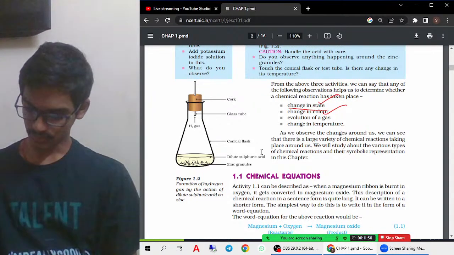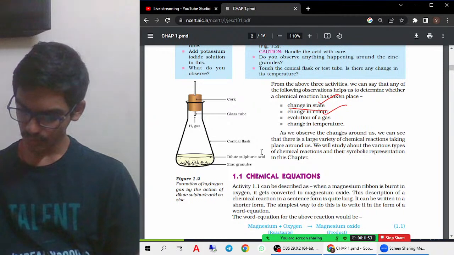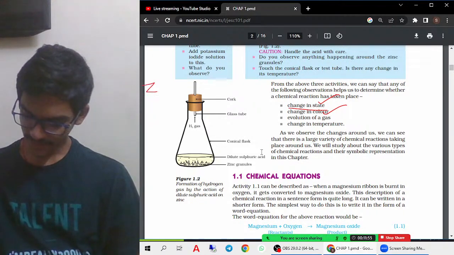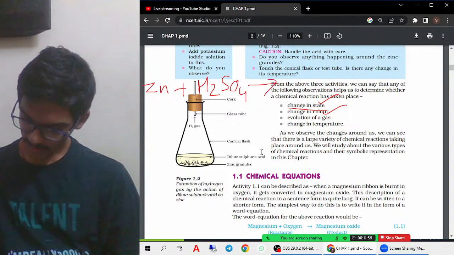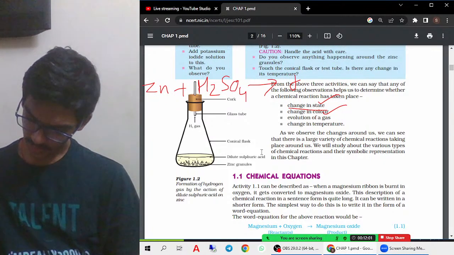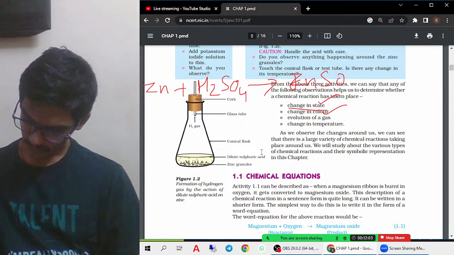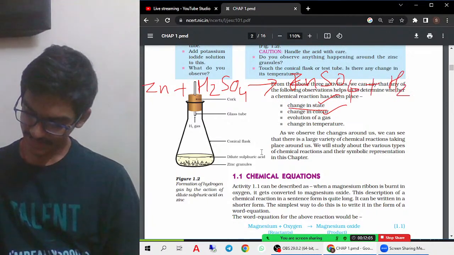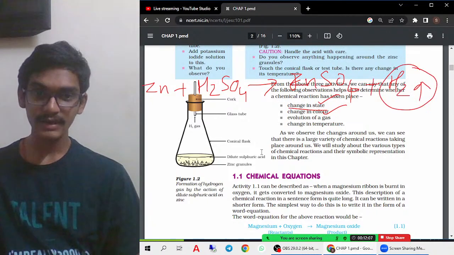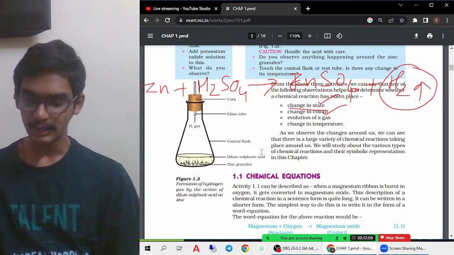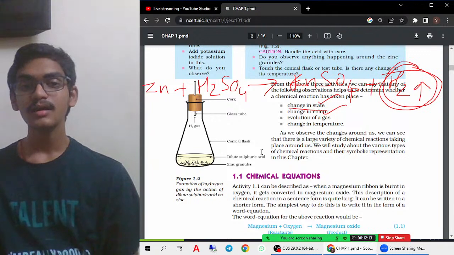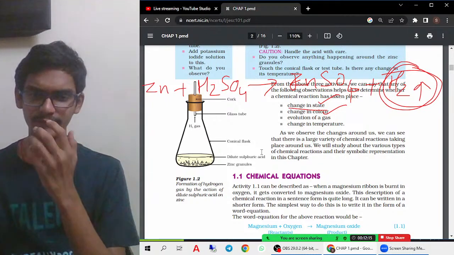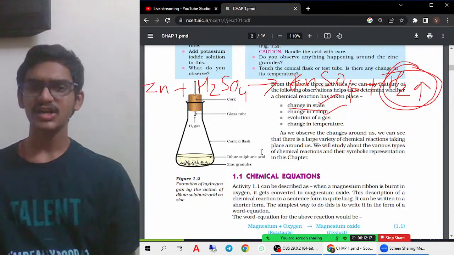Evolution of gas also. So I'll try to do the 1.3 activity wherein Zn, when it reacts with H2SO4, forms ZnSO4 plus H2. Here hydrogen gas is released. This arrow mark indicates that a gas is evolved. Okay, so hydrogen gas is released here. That means it is indicating that. So when there is a gas being released, we can say that a reaction is taking place.